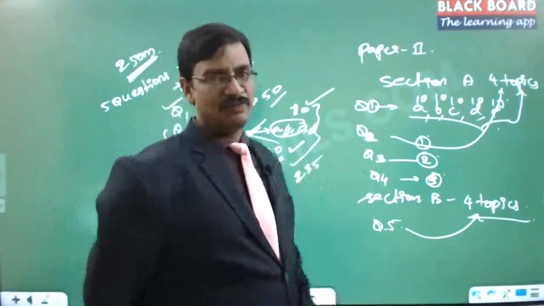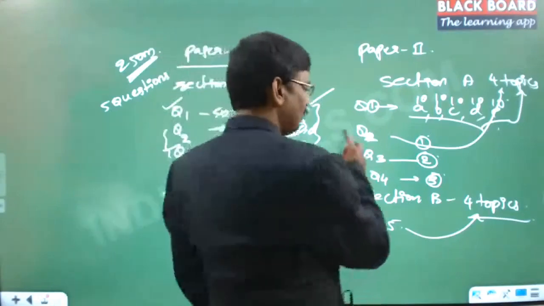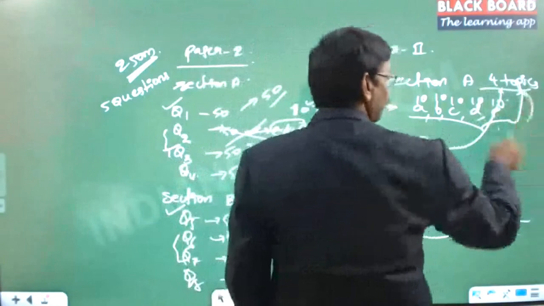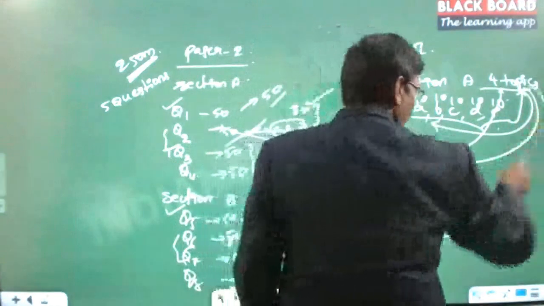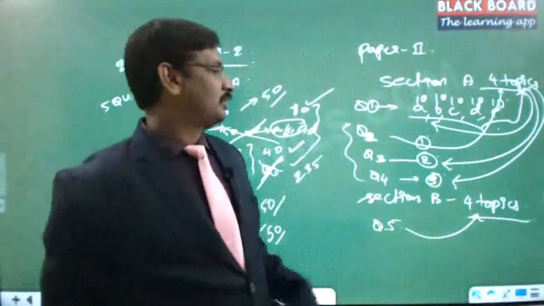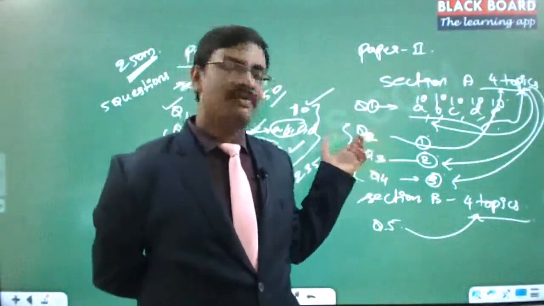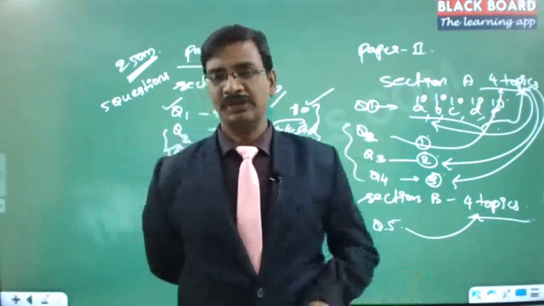And in the case of mathematics optional, what they do is they mix the questions. That means all the 4 topics were set for question number 1, all the 4 topics for question number 2, all the 4 topics for question number 3 also. So this way there is no choice in the case of mathematics either, because every question contains all the 4 topics. Then which topic will you ignore?